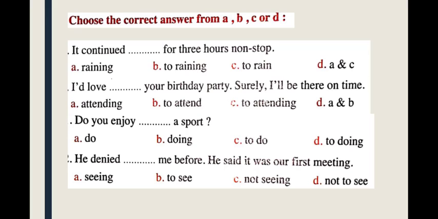Let's check some examples of these questions to know if you understood that or not. It continued blank for 3 hours non-stop. A, raining. B, to rain.